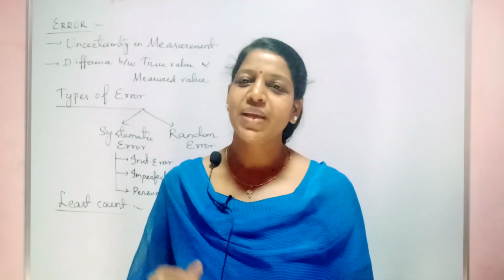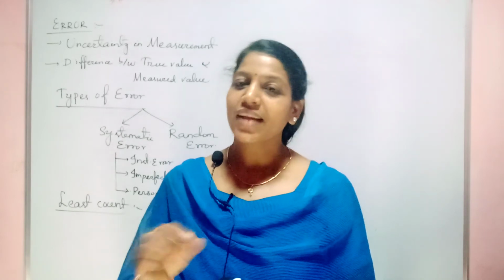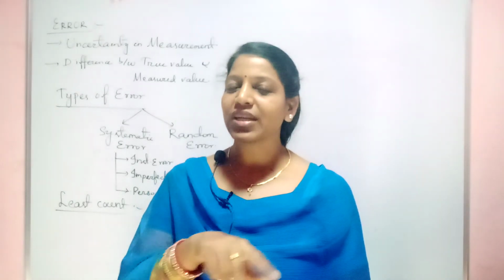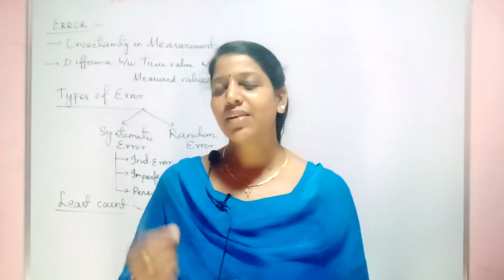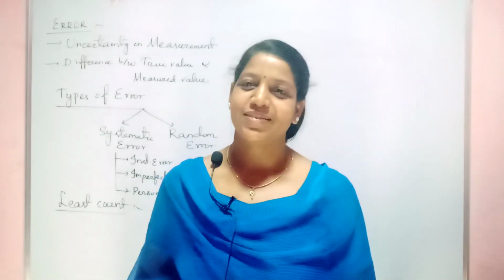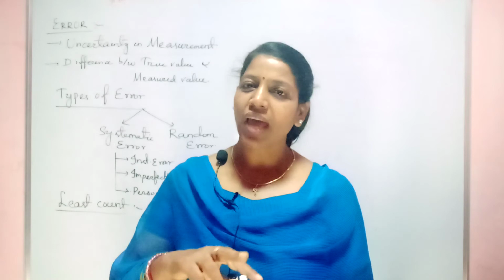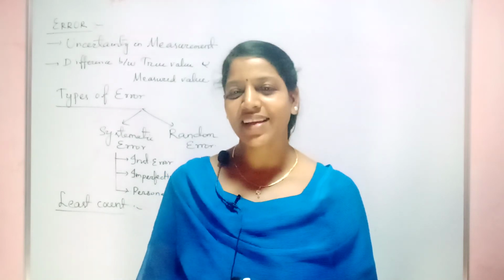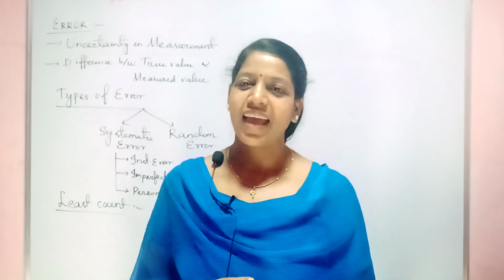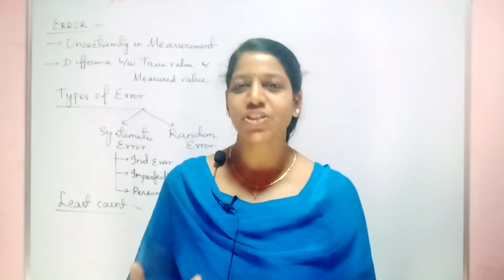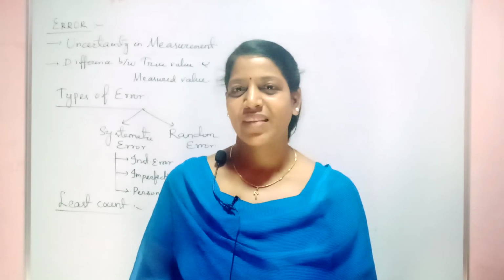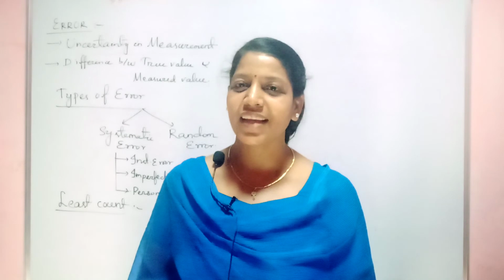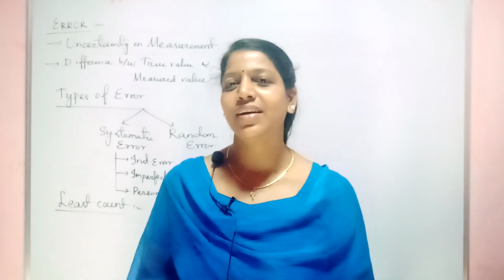Once you find the mean, if you subtract your mean from each individual reading you have taken, that will give you very minimal error. Means your true value is approximately equal to your measured value. That's our target. We want to minimize the error and maximize the perfection level of measurement, so that our measured value will be approximately equal to the true value, not exactly equal.